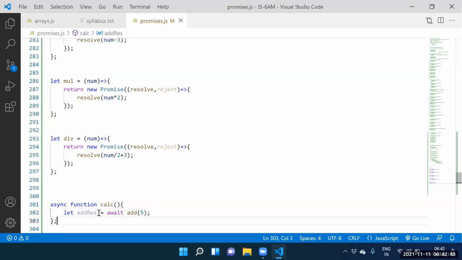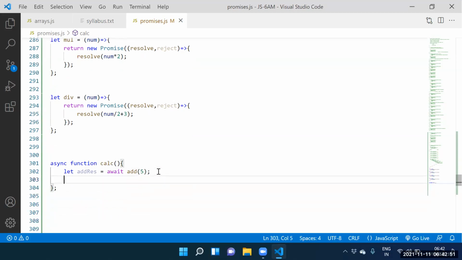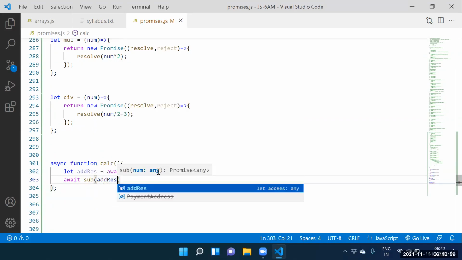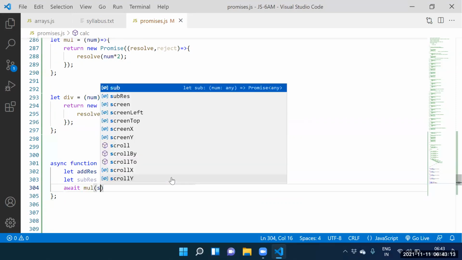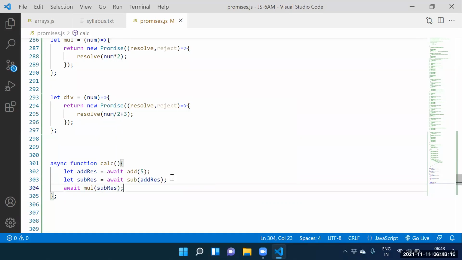Next one, guys. Can I call another promise? Await subtraction of add result. Now we are getting the subtraction result. Can I call one more promise? Await multiplication of subtraction result. Let multiplication result. Can I call another promise?